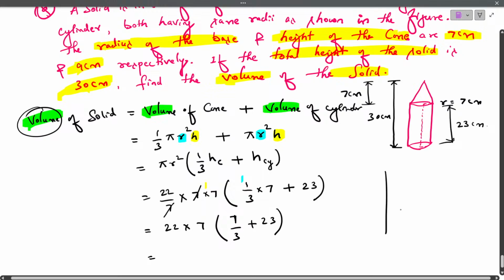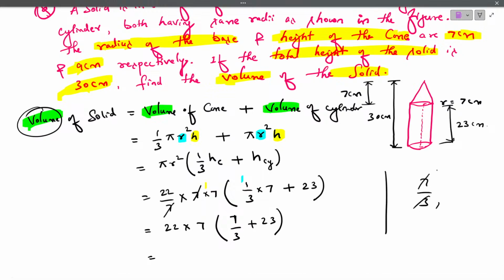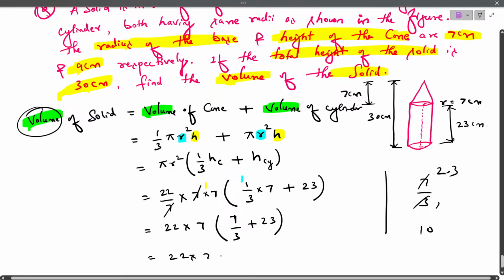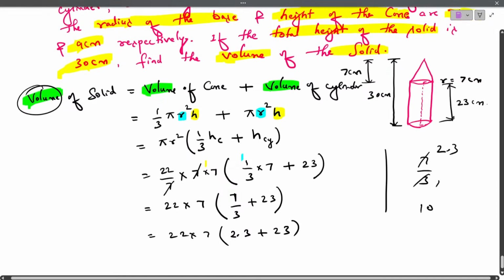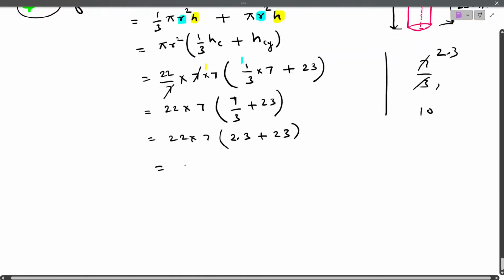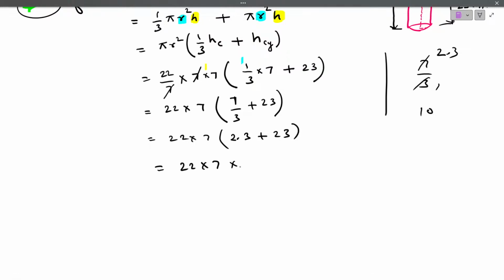Followed? Now, what is 7 by 3? 3 ones are 3, 3 twos are 6, remainder 1. Put the point, take 0. 3 threes are 9. After the point, if you get 1 digit, you can stop. So 22 into 7 into 7 by 3, which is 2.3, plus 23. 23 plus 2 is 25, that is nothing but 25.3.